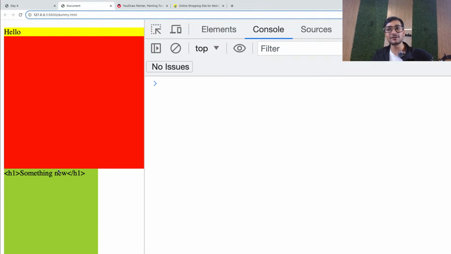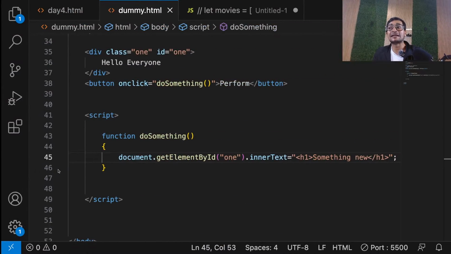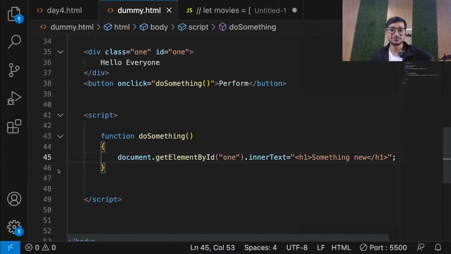Okay, so innerText will just think of everything as a string, some text. Even if you put a tag, it will think of it as text. And innerHTML understands the difference between text and tag. Is that clear guys? That's the difference between innerText and innerHTML.